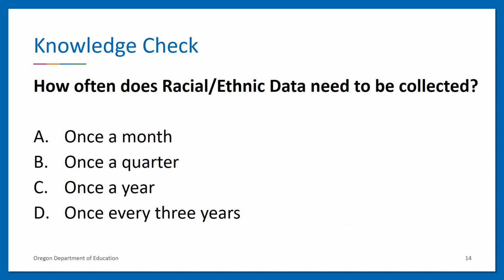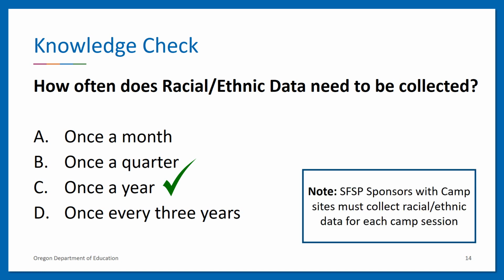Now it's time for a knowledge check. How often does racial and ethnic data need to be collected? Is it once a month, once a quarter, once a year, or once every 3 years? The answer is once a year. Please note that SFSP sponsors with campsites must collect racial and ethnic data for each camp session at the site.